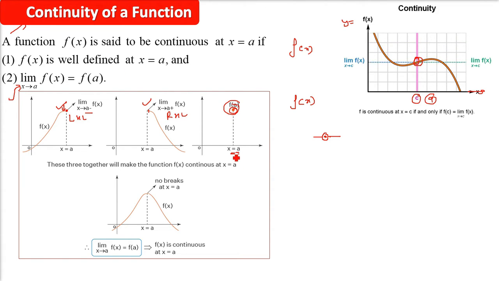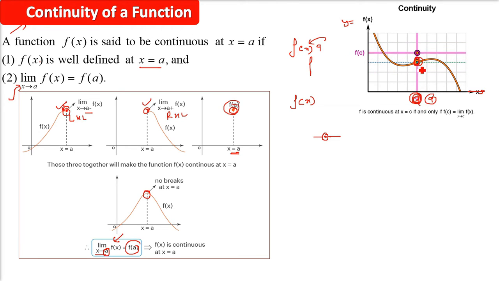So let me just give you the actual function f(x) when it is called continuous at certain points, say x equals a or x equals c. When the function is well defined at this point and the left hand limit, right hand limit, the value which the limit will give you is actually equal to what you get when you put a in the function f(x). So without any break, if you get a curve or a function, then we call this function continuous. Checking for limit and checking for the actual value of the function at that point is basically done in order to find out whether there is any breakage or not.